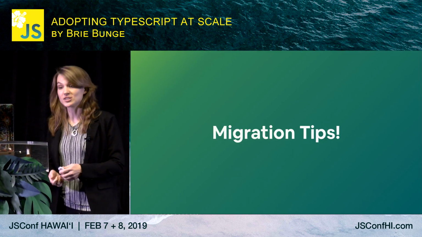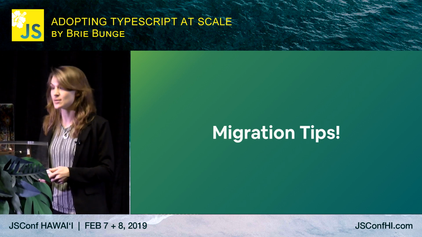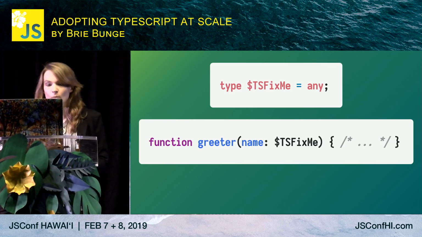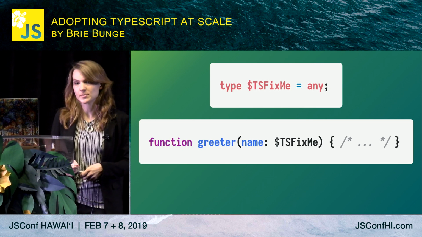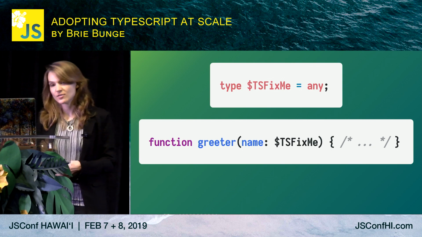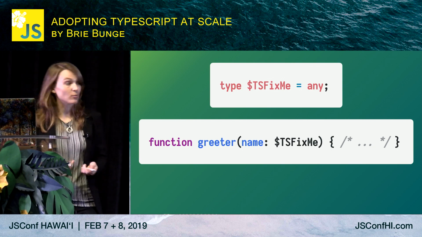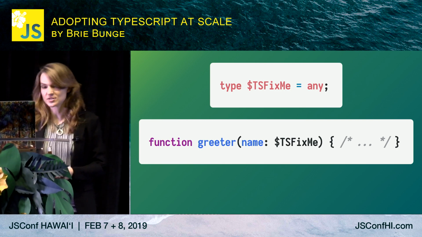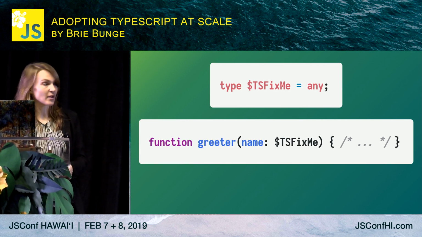On the topic of migration, I wanted to take a brief moment and share some tips we found helpful. The first is tsfixme. We added a global type alias for TypeScript's any type, which means something could be anything. We called it tsfixme to indicate that it should be revisited and fixed up later on. Best practice is to avoid any because it loses type safety, but it can be helpful during the migration process.